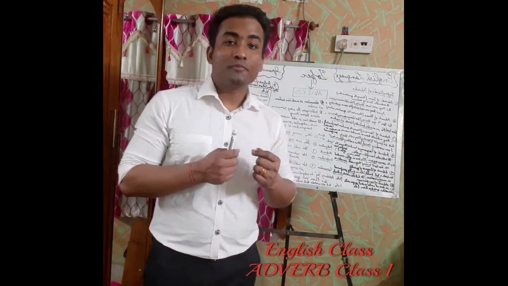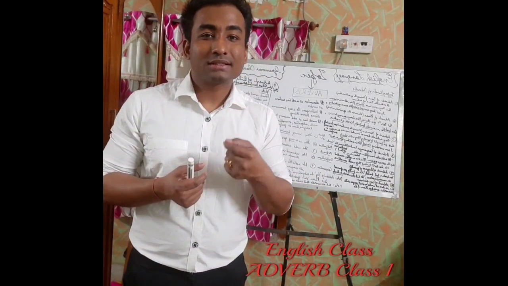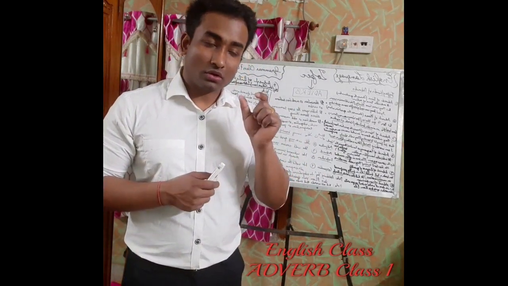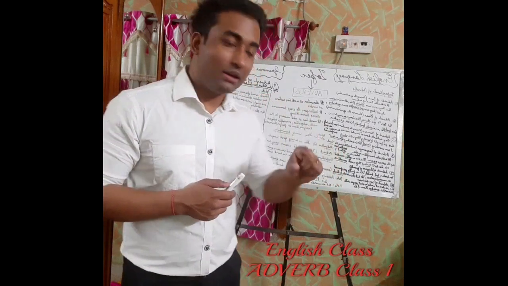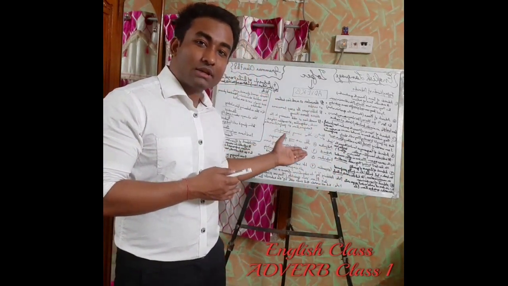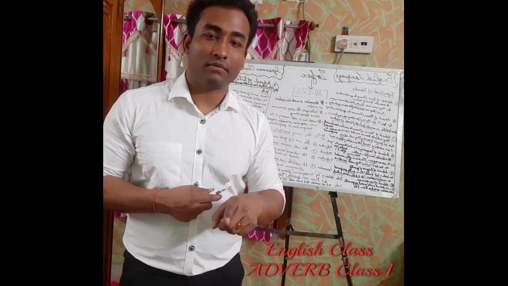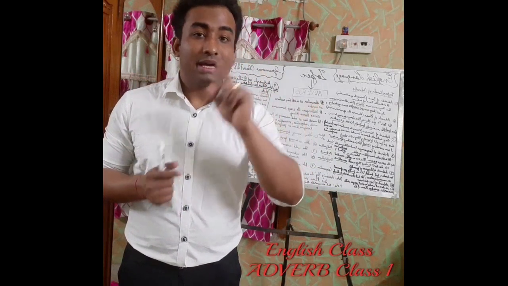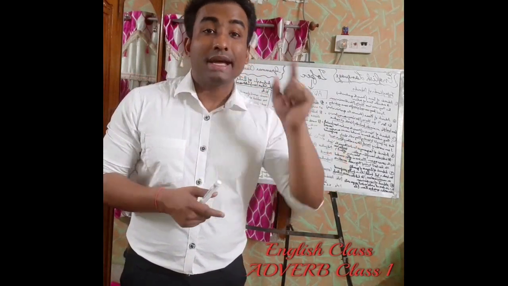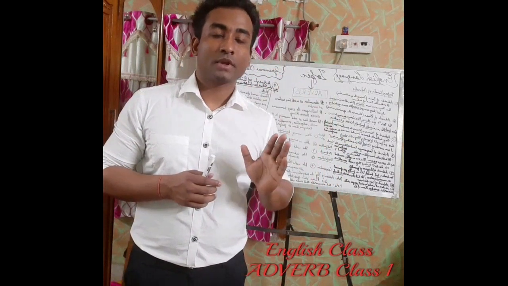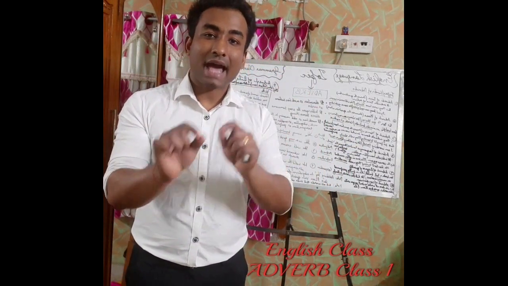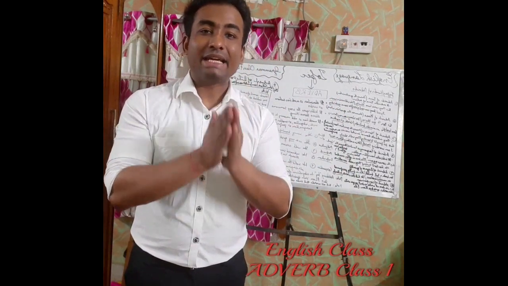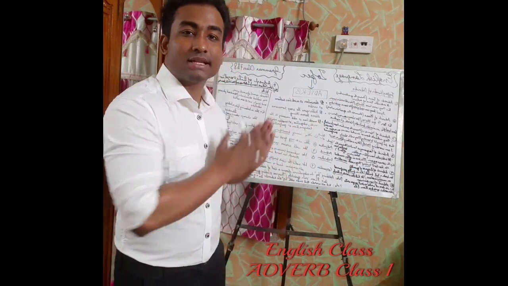Now I want to add meaning to this sentence, or you can say to this preposition, in a different way. So to add a word which will add meaning to this preposition, that word will again be an adverb. What kind of word can I put? He achieved success through his hard work. He achieved success entirely through his hard work. Now this entirely is actually adding meaning to this preposition. That's why this entirely is an adverb in this sentence.